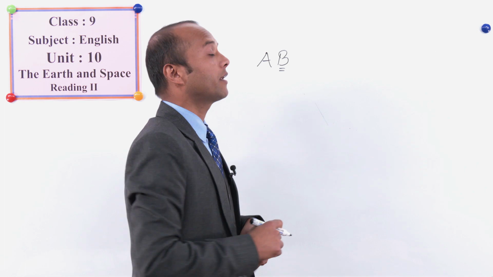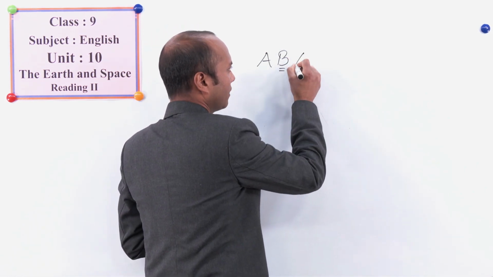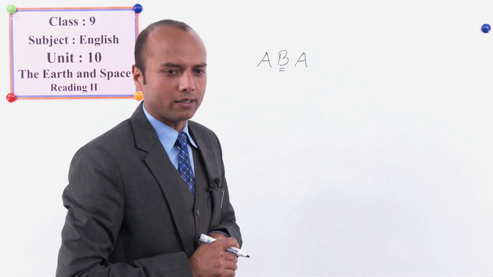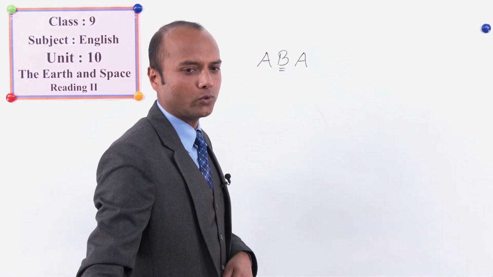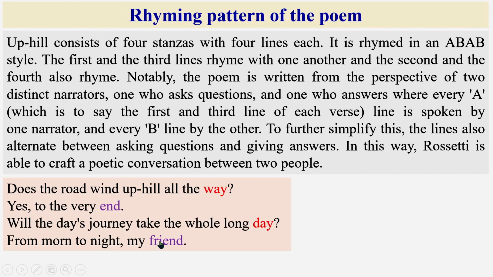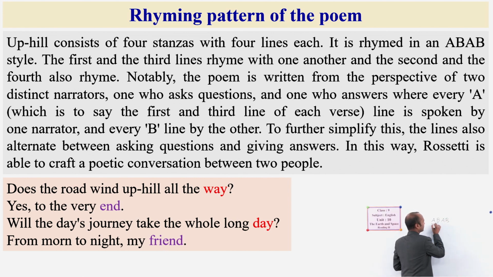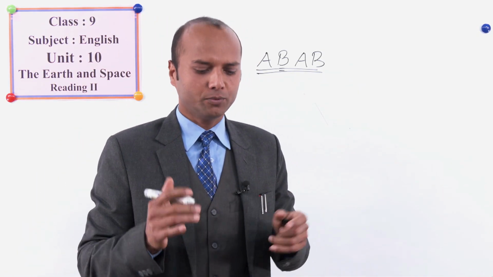What's the next word? Day. Day is similar to the first one, way. That's why we can write it as A. And the last word is friend, and it can be symbolized as A or B? Yes, definitely B. So this is called the rhyming pattern of this poem.